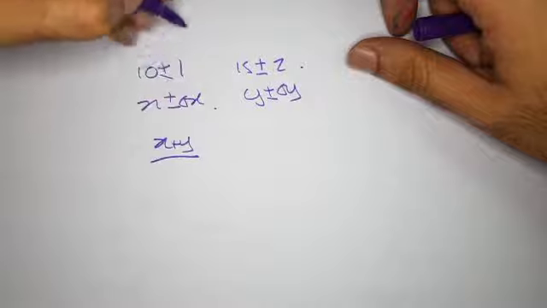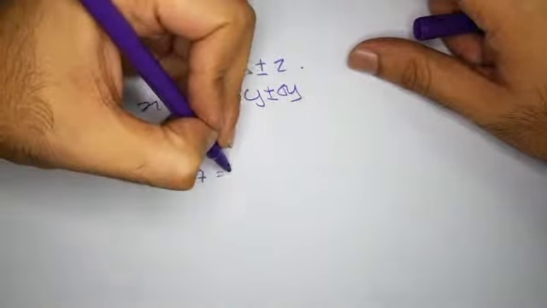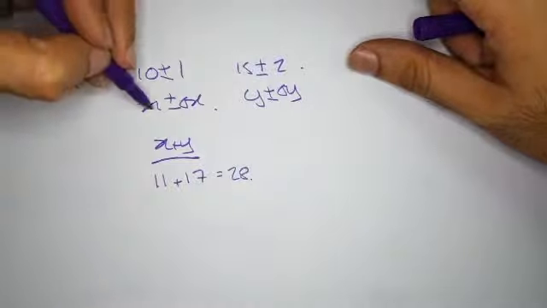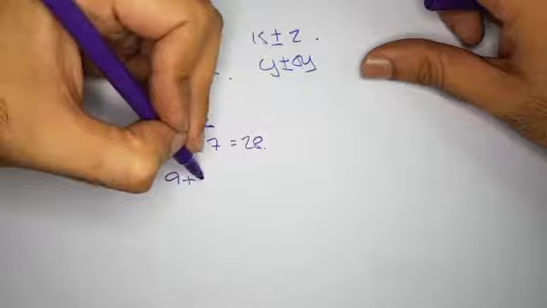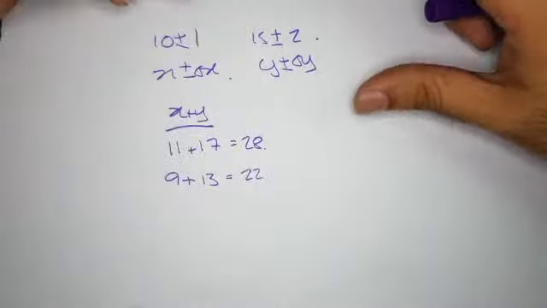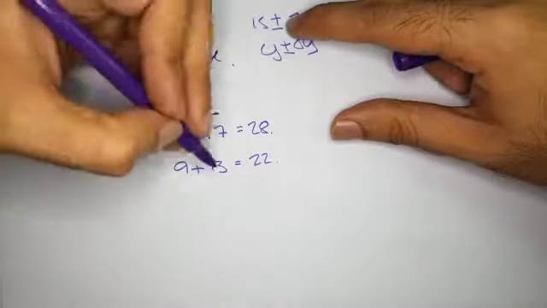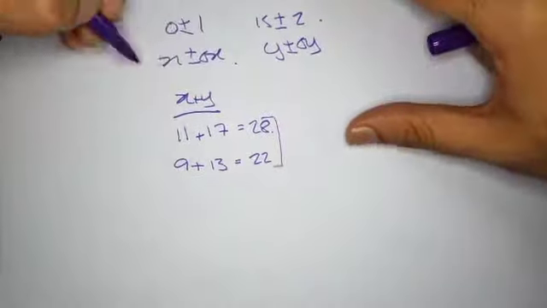Let's keep going. So it's going to be 11 plus 17, which is basically 28, right? That's the highest value that x plus y can have. And the lowest value that it can have is 9 plus 13, right? That's equal to how much, before you fall asleep? So 10 plus 15. Your answer has to have these within its range. So how do you do that?